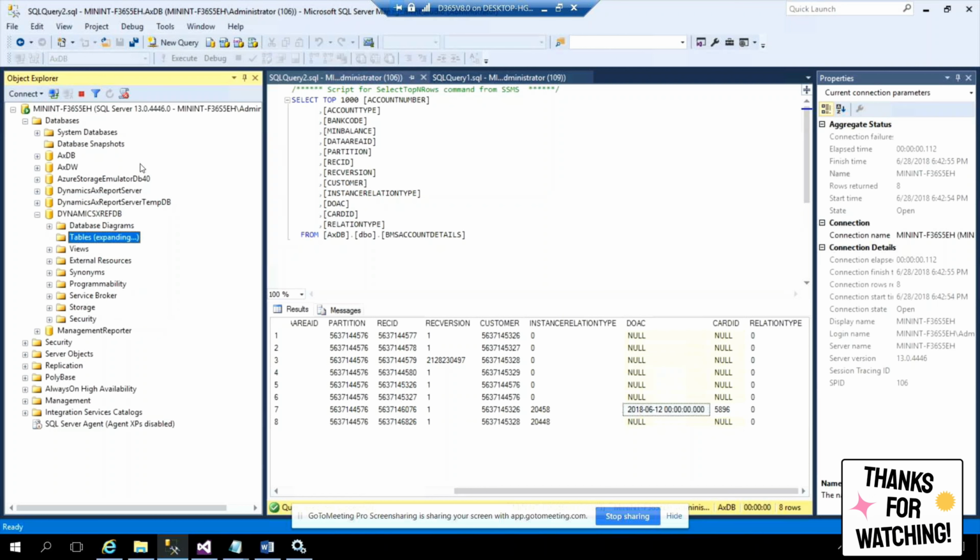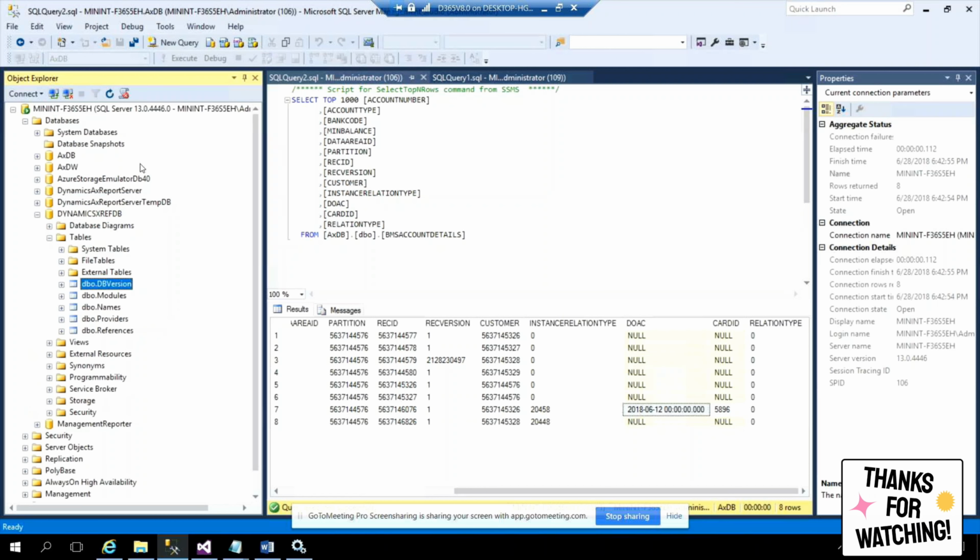This is Dynamics AX RefDB. You may see some kind of system table stuff, the database version or the modules you have installed and stuff. Don't delete this. This has the information about the modules and other things you have here, the references you are using. Other than that, there is nothing to do. You don't need to worry about this database.